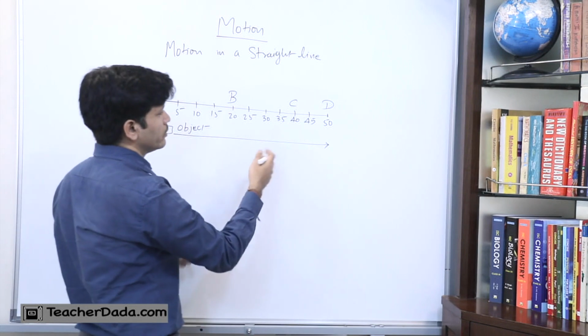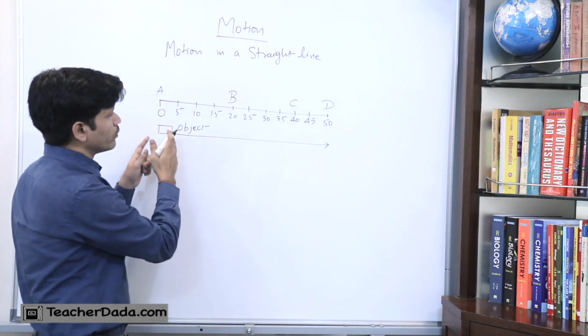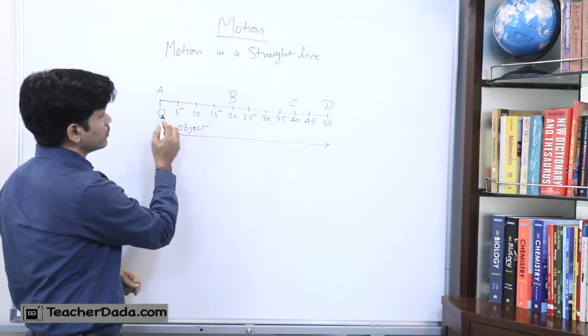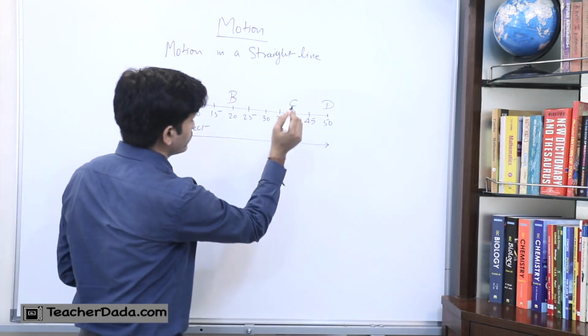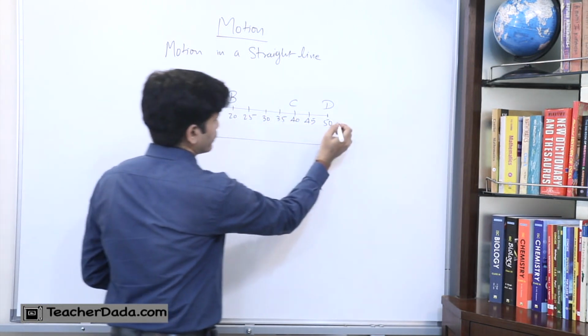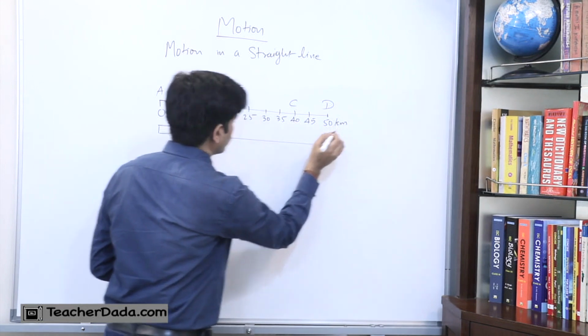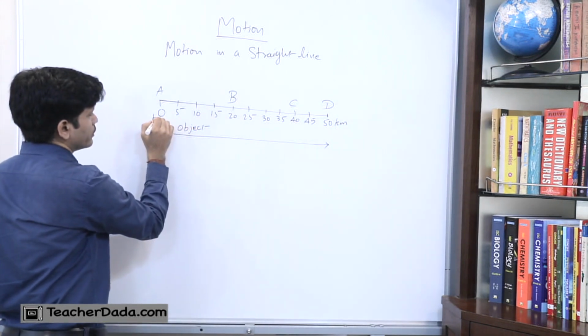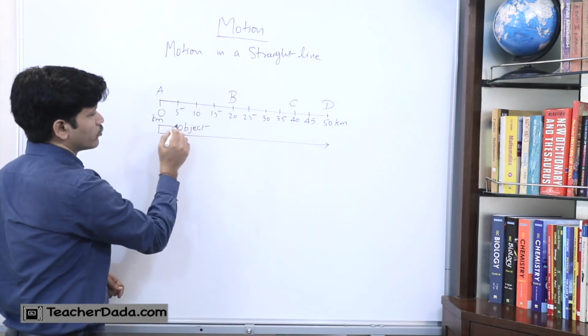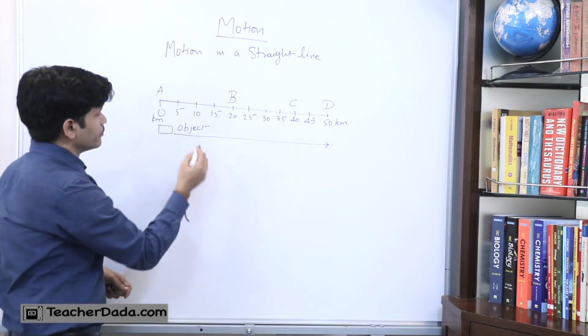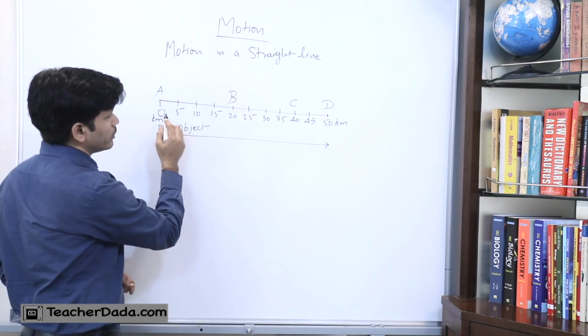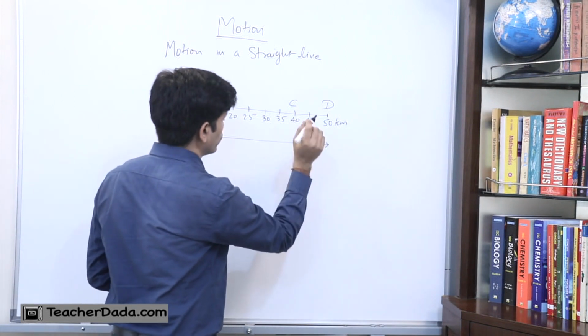So actually it is moving from one position to another. Suppose these are the distances in kilometers. So we have written from 0 kilometers till 50 kilometers, and it is traveling in a certain time. From 0 kilometers it will start and it will cover the 50 kilometers.